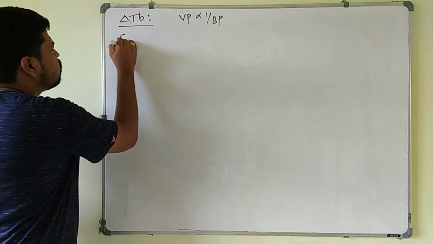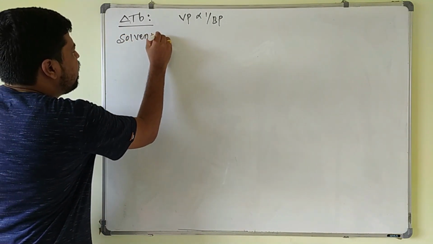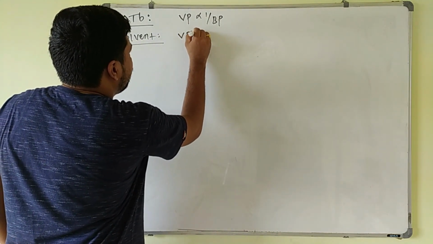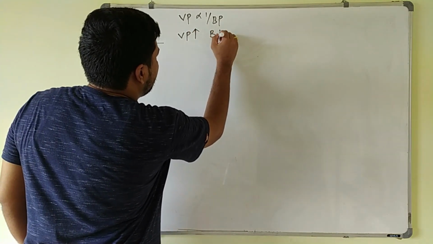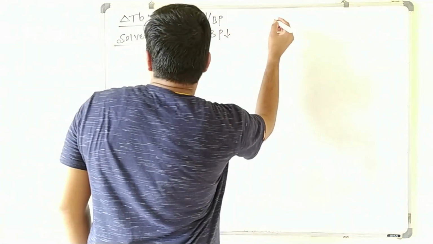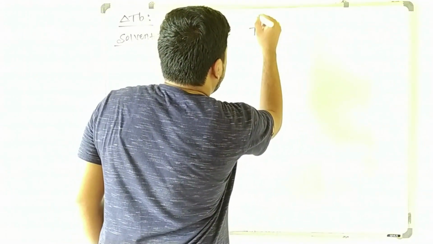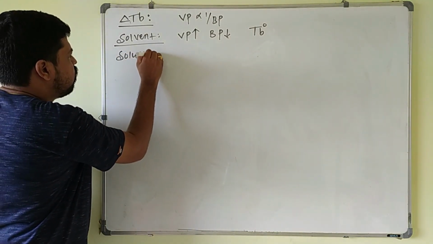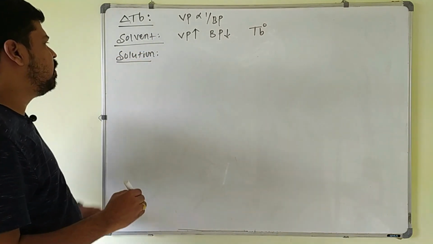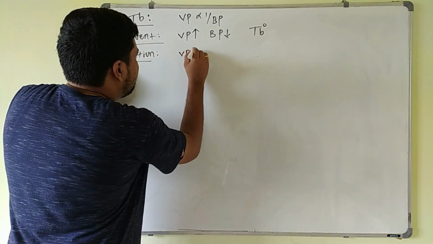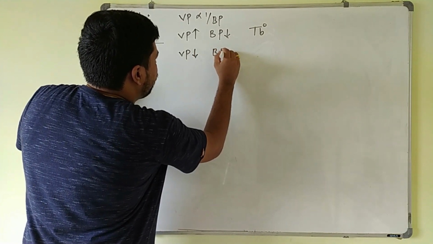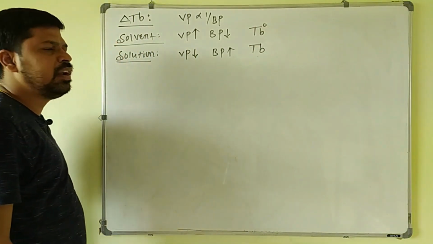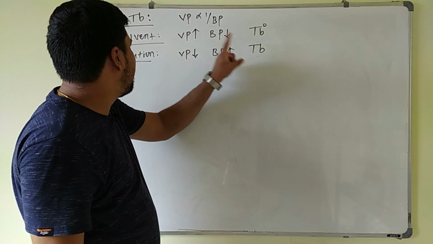So for the solvent we write, vapor pressure of the solvent is very high. So the boiling point of the solvent is low, and we will take TB naught as the boiling point of the solvent here. If I take solution, whenever a non-volatile solute is added to the solvent, it becomes a solution. So for solution, vapor pressure decreases. As vapor pressure decreases, its boiling point will increase with respect to the solvent, and the boiling point of solution is taken as TB. So boiling point of solution is more as compared to the solvent.